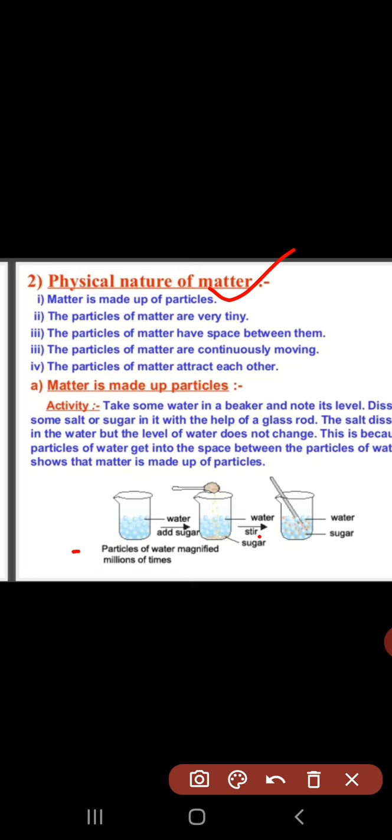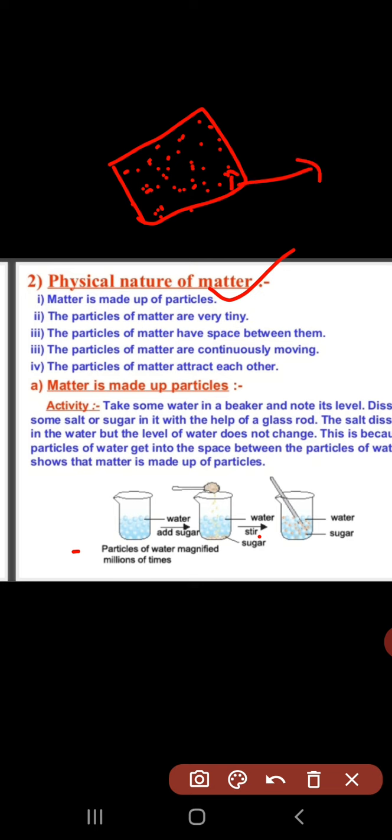We can take the example of an eraser. This eraser is made up of tiny particles, which we can't see with our naked eyes. Each particle has a certain space between them. दो particles के बीच में कुछ space होगी.